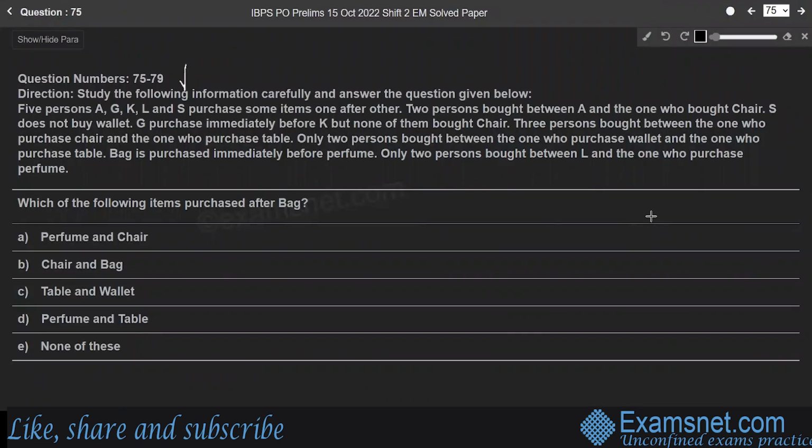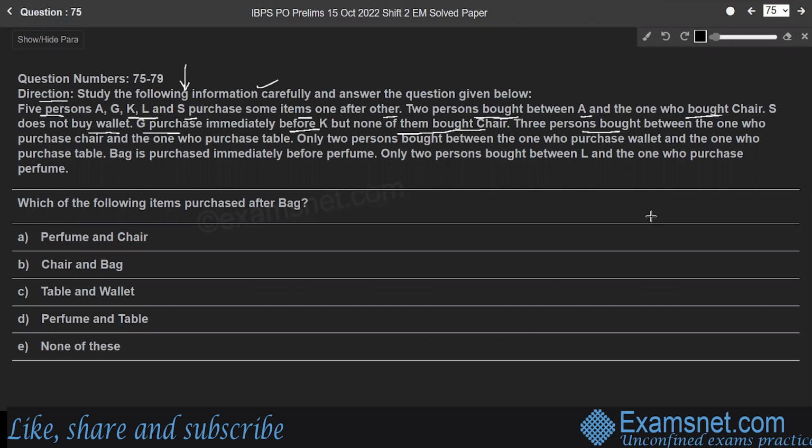Questions from 75 to 79 are based on the below information. Here direction is study the following information carefully and answer the questions given below. 5 persons A, G, K, L and S purchased some items one after the other. 2 persons bought between A and the one who bought chair. S does not buy wallet. G purchases immediately before K, but none of them bought chair.